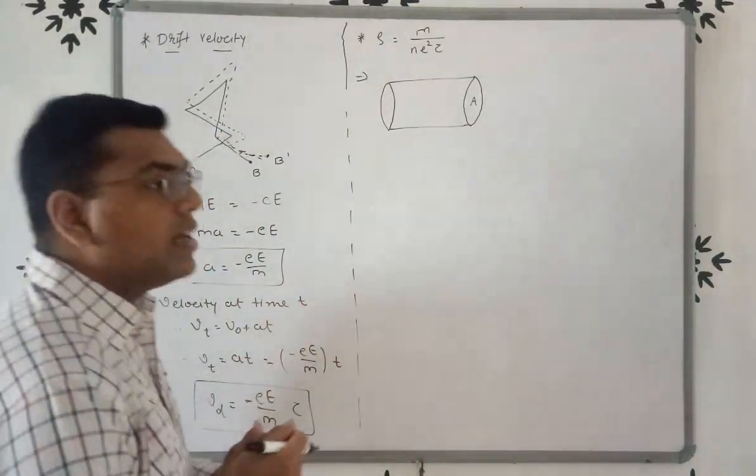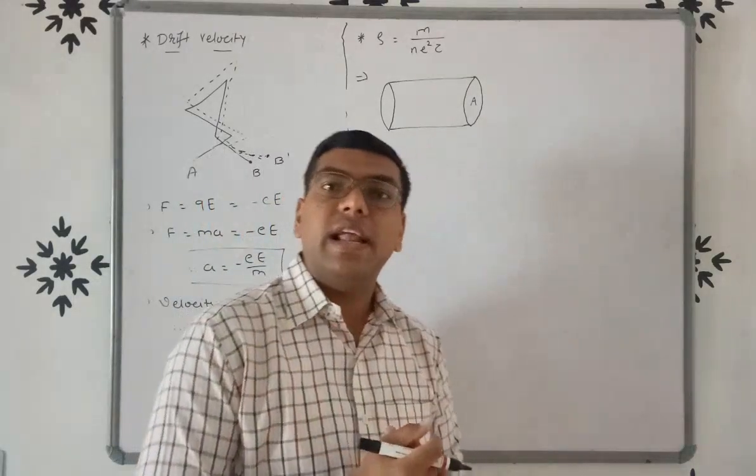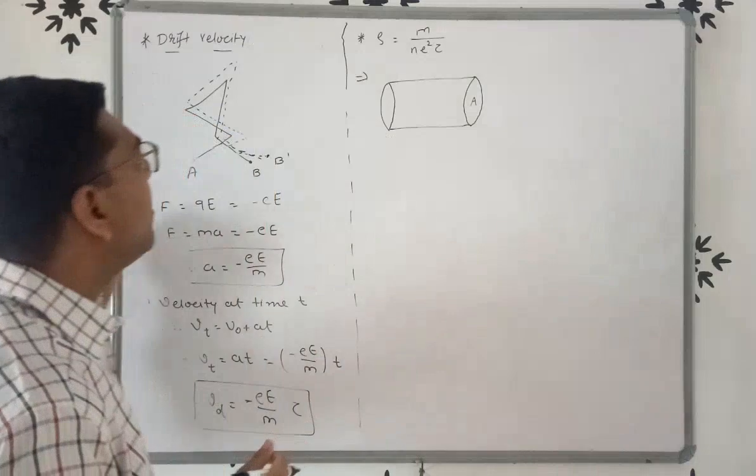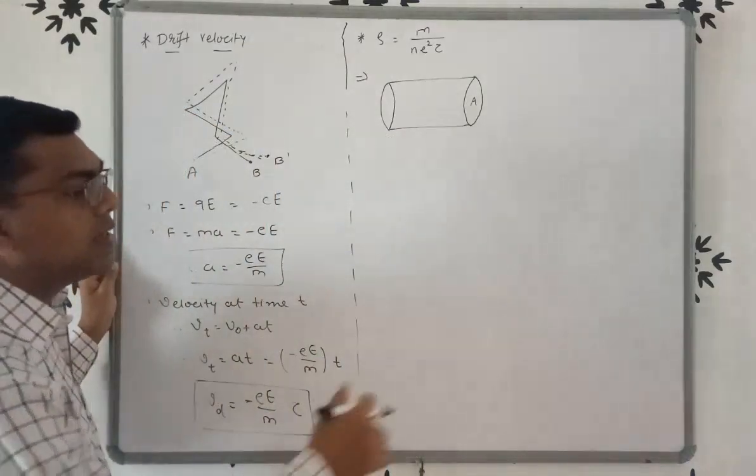Here the velocity of electron is the drift velocity. Now we have to find out the length.